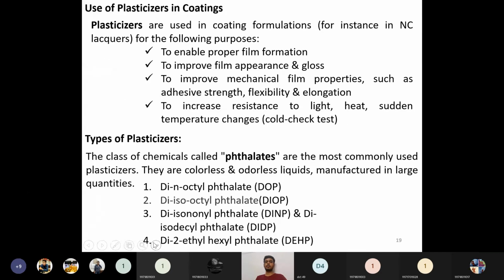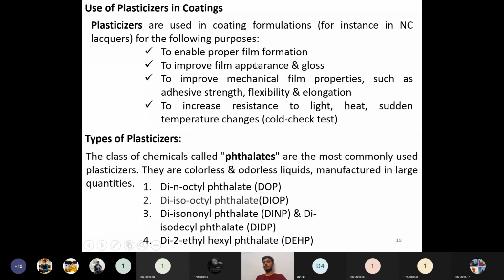But for the coating concerns especially, what is the use of plasticizers? So plasticizers are used in the coating formulations, for instance nitrocellulose, NC meaning nitrocellulose lacquers, for the following purposes. As an example, I have taken this nitrocellulose lacquer for the following examples. It will enhance.